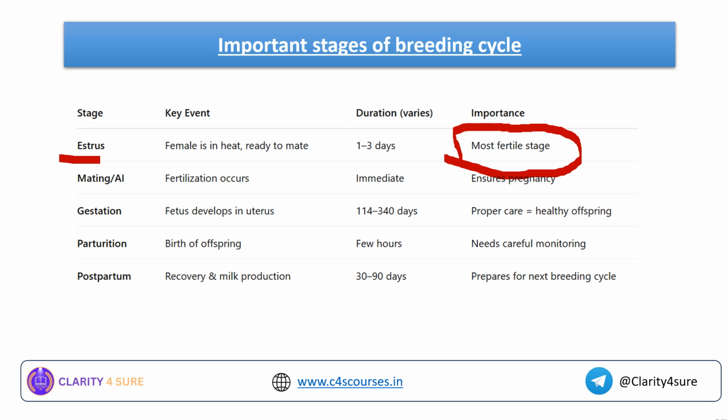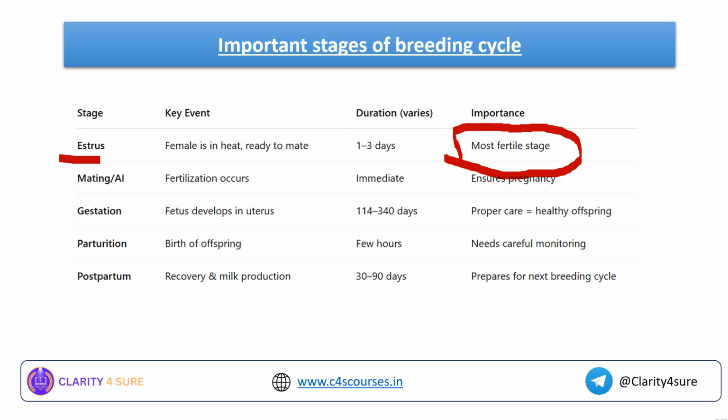Okay, the next stage is mating or artificial insemination. Mating is a natural process, whereas artificial insemination is an artificial process where the semen of the bull or other male animal is injected into the female's uterus so that fertilization occurs, and this is an immediate process. The importance of this stage is that it ensures the pregnancy of a cattle, goat, sheep, whatever it is. Next is the gestation period.